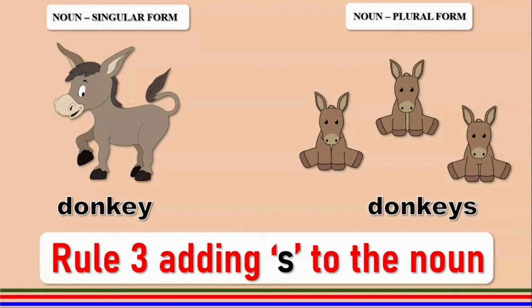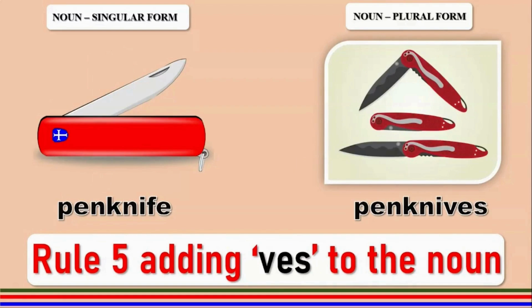So this will take rule number 3 and you will simply add an S to make it donkeys. Penknife ends with FE. So your FE changes to VES as per rule number 5 and you get penknives.